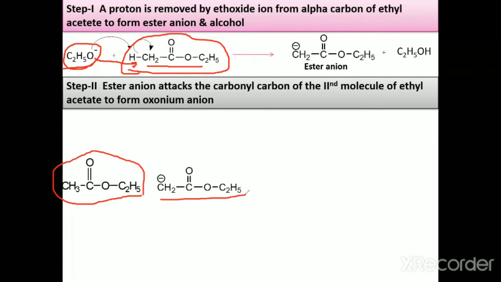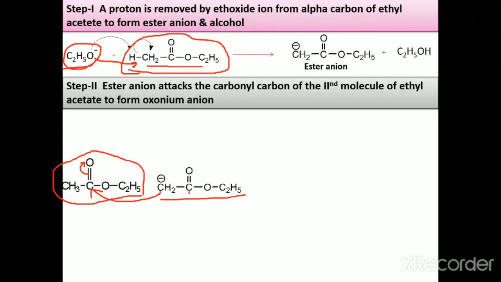So in the second step, the ester anion attacks the carbonyl carbon of the second molecule of ethyl acetate. When it reacts with the second molecule of ethyl acetate, it forms the oxonium anion.